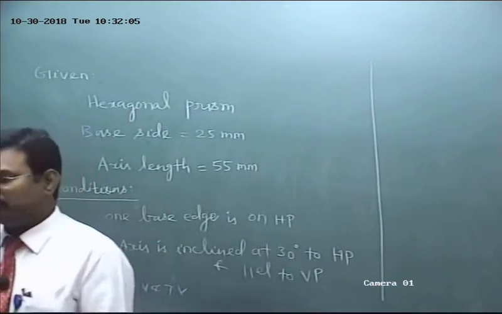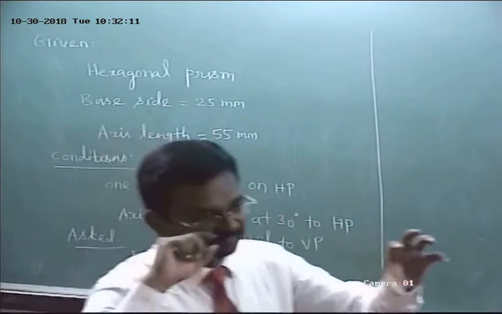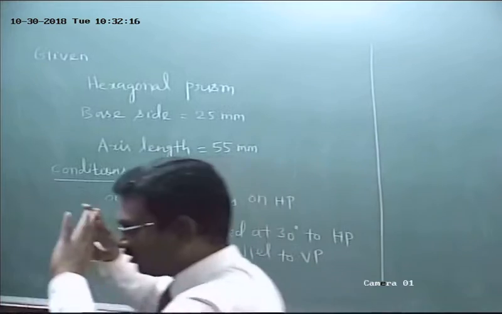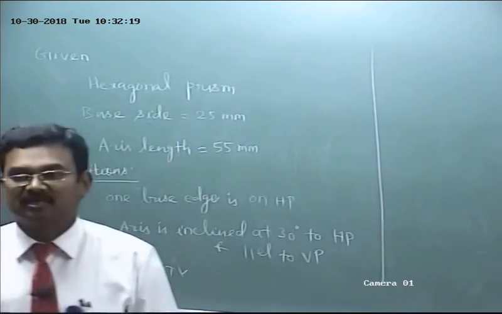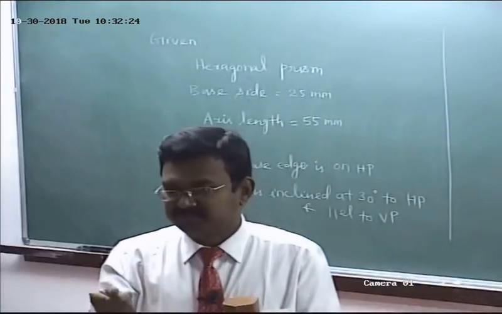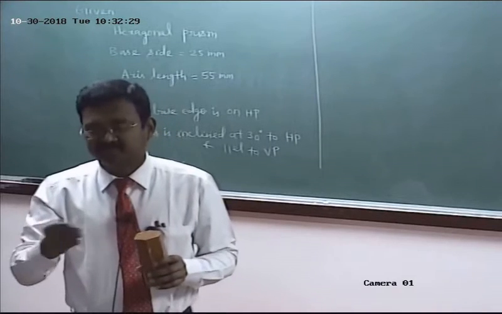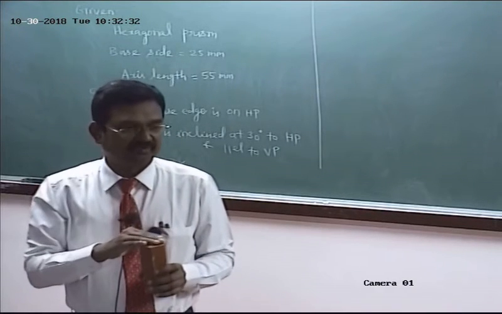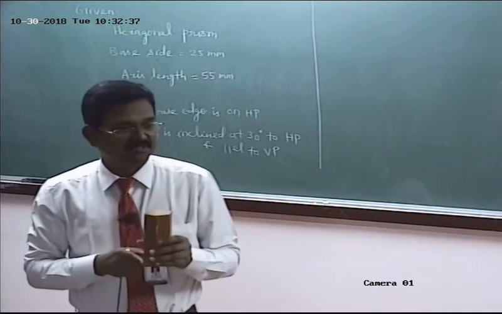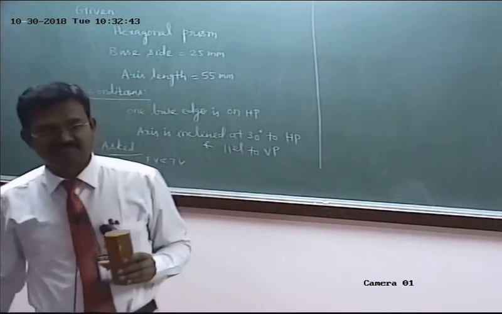So before solving the problem, you should understand what are the given data. What is the given solid? Hexagonal prism, isn't it? So hexagonal prism means you have to imagine general shape of the hexagonal prism. Hexa, 6. Prism means 2 bases, top base, bottom base. What about the shape of the base? Hexagon. Top base in the shape of hexagon, bottom base in the shape of hexagon. It has 6 top base sides, 6 bottom base sides, 6 longer edges and 6 rectangular faces, isn't it?